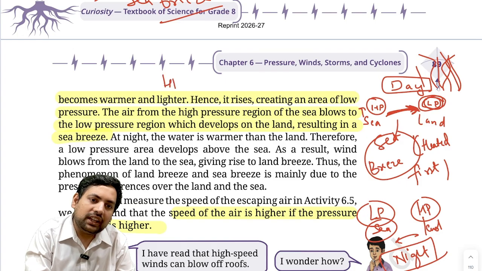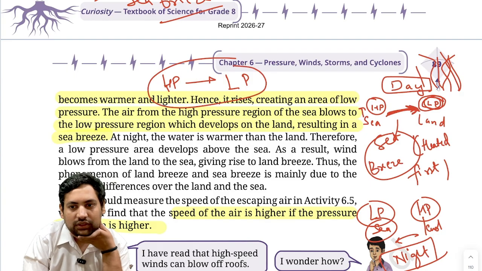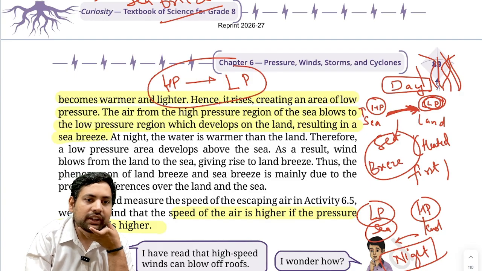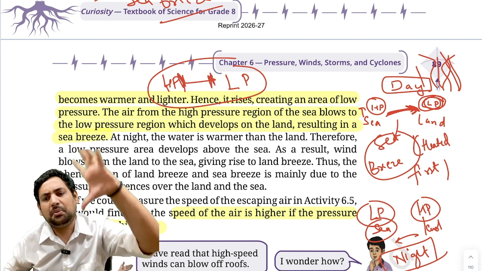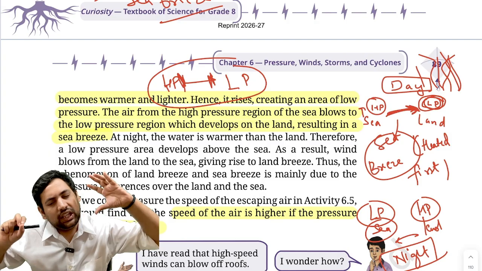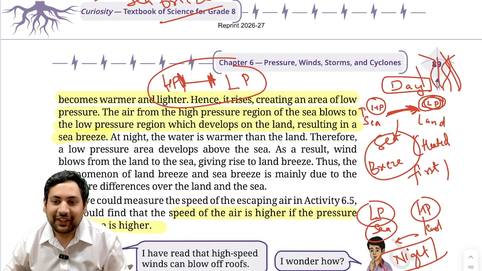See, I am telling that the air will flow from high pressure to low pressure. This you have understood, correct? Now what will be the speed of air? Don't you think if the difference between them is very high, something is at very high pressure, something is at very low pressure, the air will move much more fastly, correct? This you can feel intuitively also.